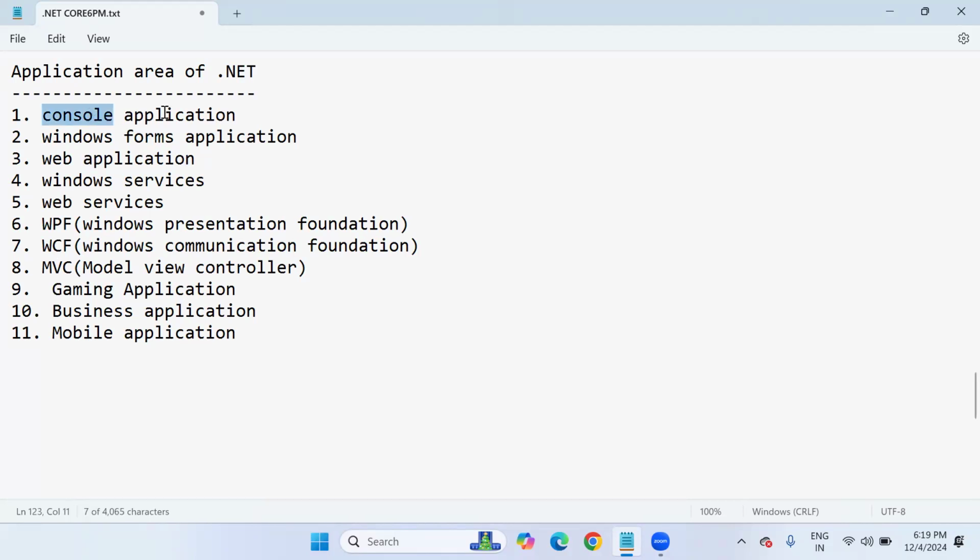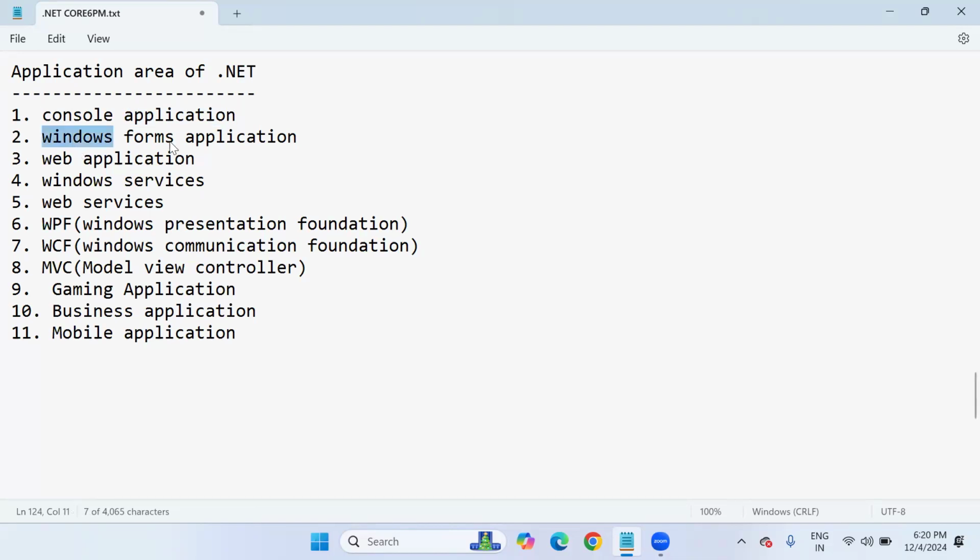Look at this console application. I'm talking now about the console application because the major programs in C#.NET, the complete intermediate level and advanced level of coding, including object-oriented programming, we are going to finish through the console application only. So the console application is completely CUI based, command user interface or character user interface. Every time while dealing with a console application, you have to give input in the form of command prompt inputs only, that is characters. Even the output that comes from the console application is characters only.